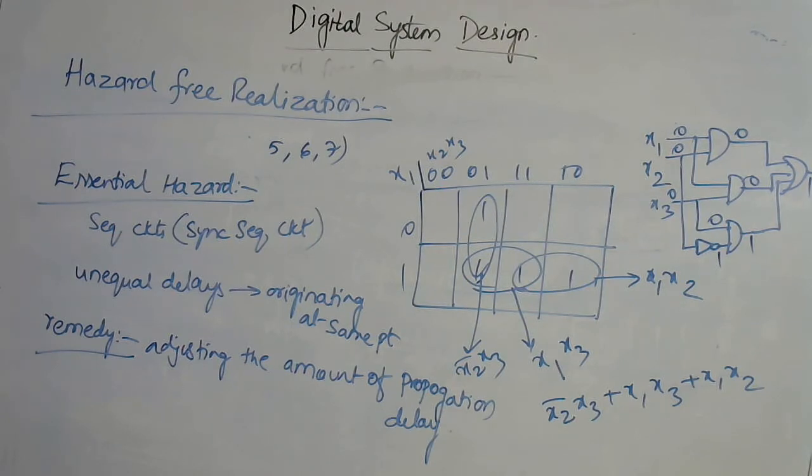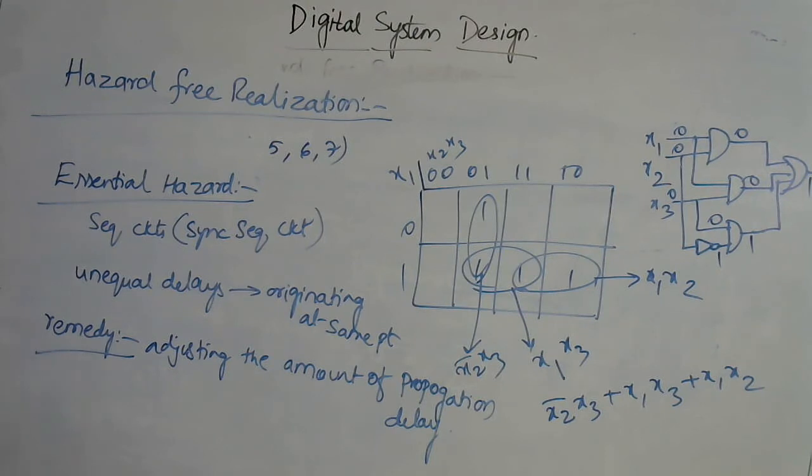In order to avoid these hazards in a combinational circuit, you need to draw the K-map. In K-map simplification, we group only the ones or zeros which are adjacent to each other. But to avoid hazards, along with these groups you need to consider the remaining adjacent cells so that you can minimize the hazards.